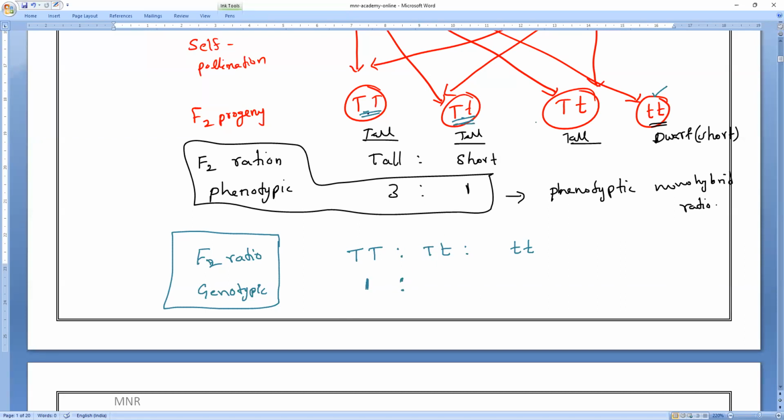So tall plant, capital T capital T, is 1. Capital T small t is 2. And small t small t is 1. So this is the ratio we call the genotypic monohybrid ratio. Please write it down. That is what you have to remember. Any doubt, you can ask. Are you clear, everybody?